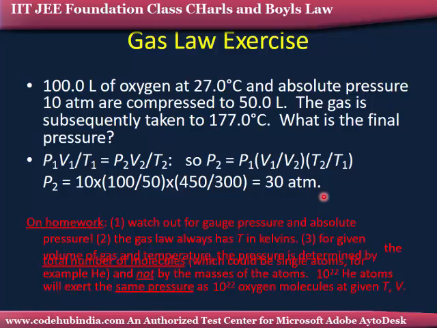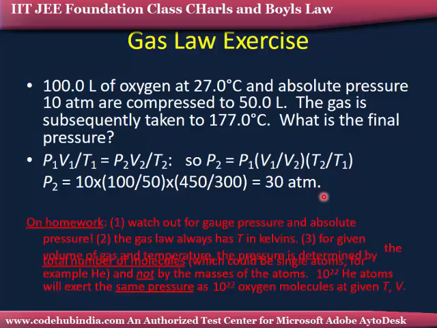In either case, keeping one of the elements constant, he found it directly proportional. So it arrived at PV equals nRT, where T is in Kelvin, n is the moles and R is the universal gas constant. So for a particular gas, PV by T is always constant, equal to nR.